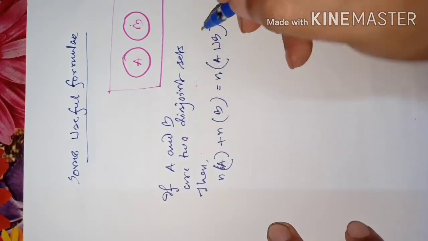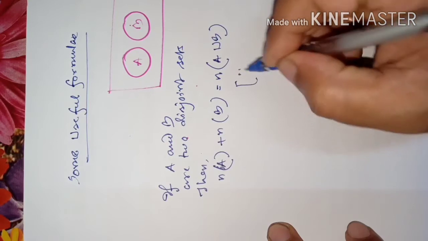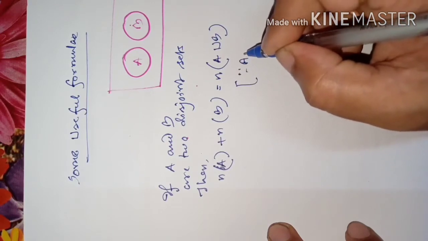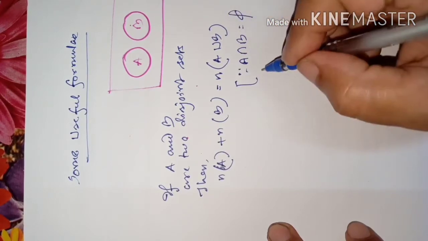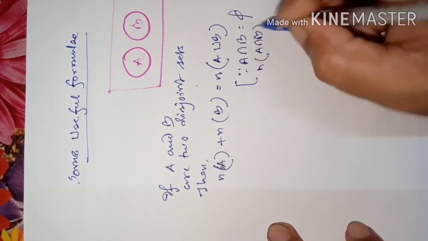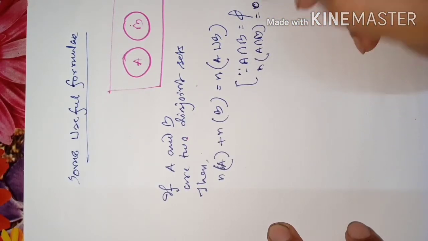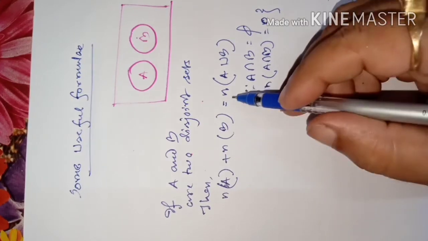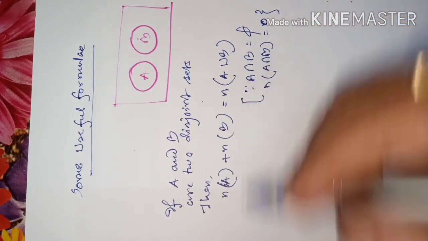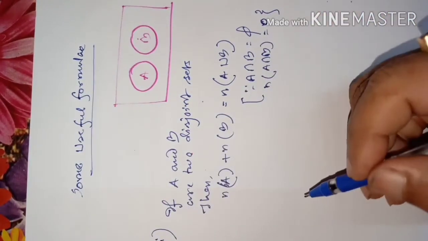It means the intersection will be the null set, since A intersection B is phi. Phi means no common element. Therefore, the number of elements of A intersection B will be 0. So the number of elements of A plus the number of elements of B is the same as the number of elements of A union B. This is one formula we can use later.